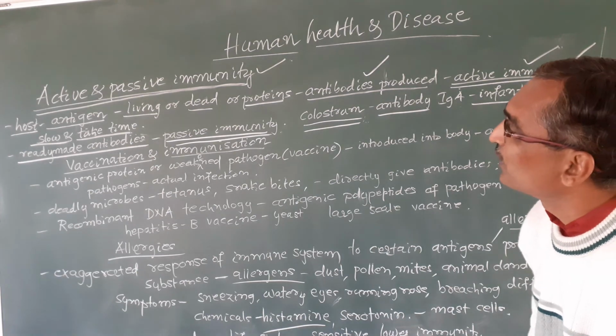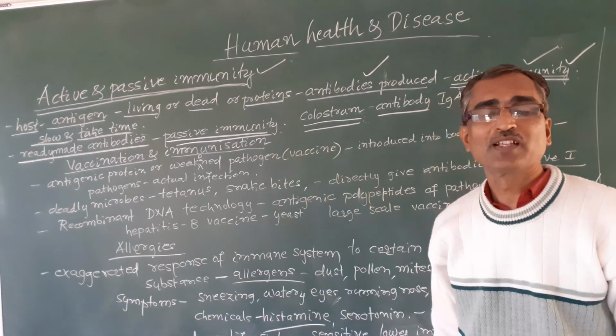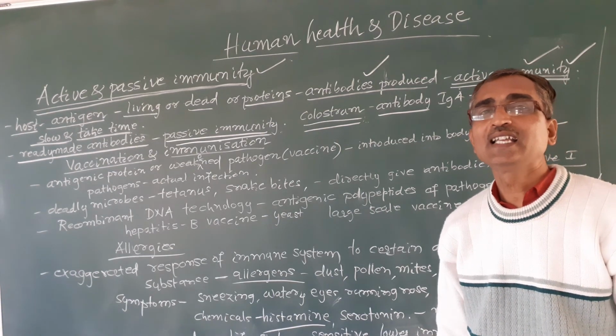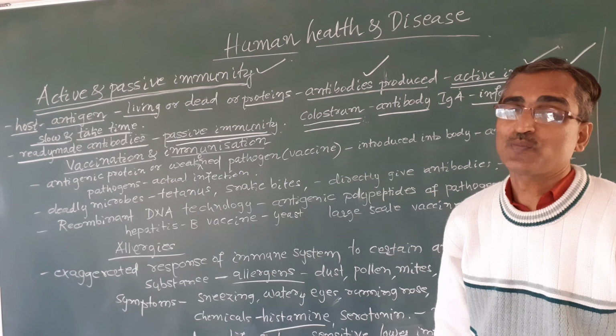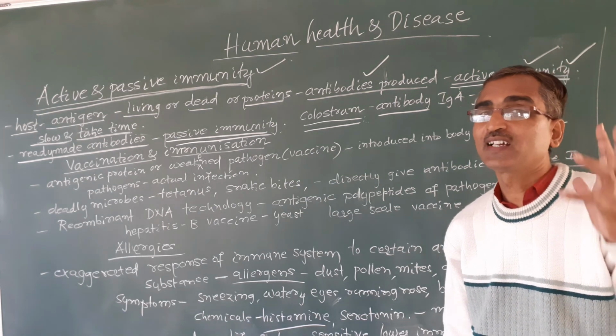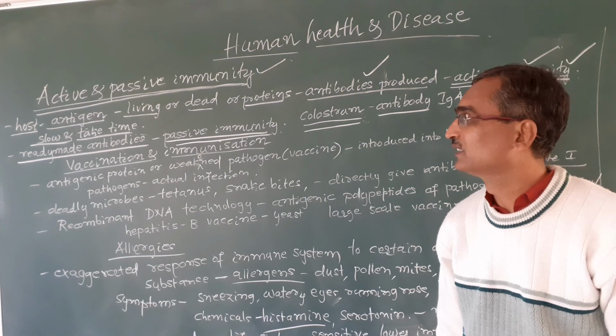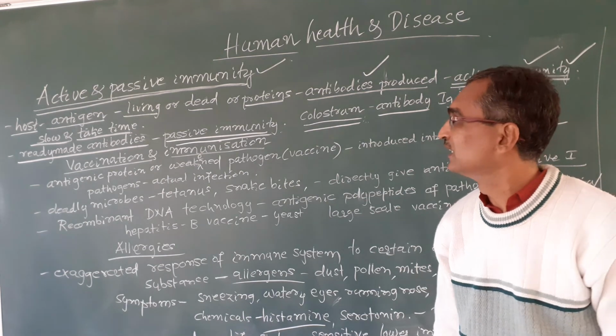So that is passive immunity. So passive immunity is nothing but ready-made antibodies directly injected into the body, which fight against various pathogens, various diseases, okay.